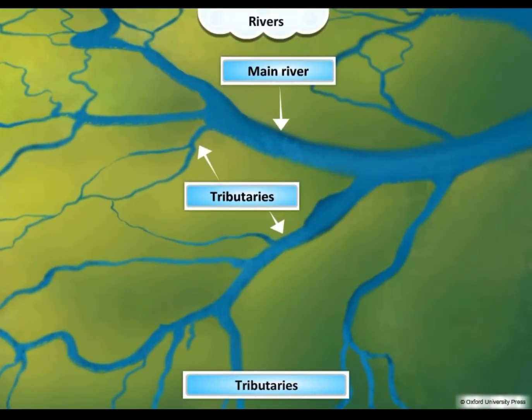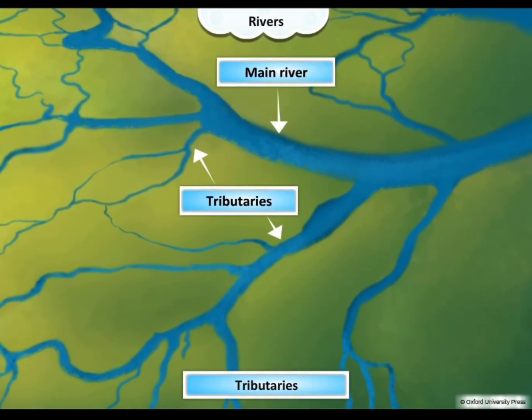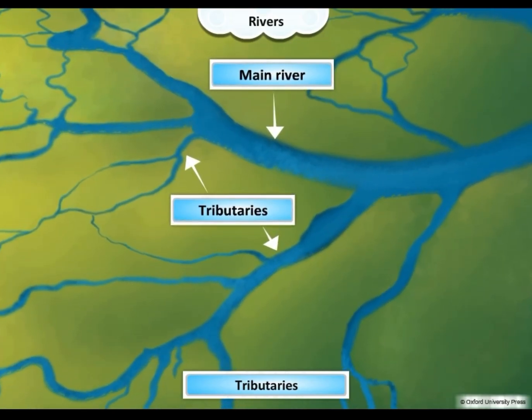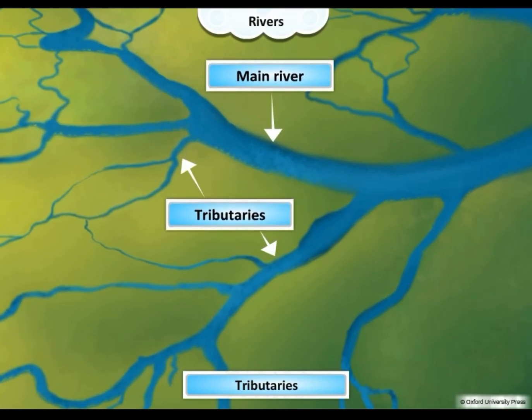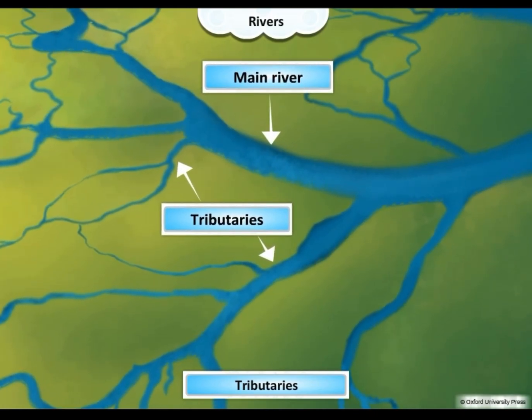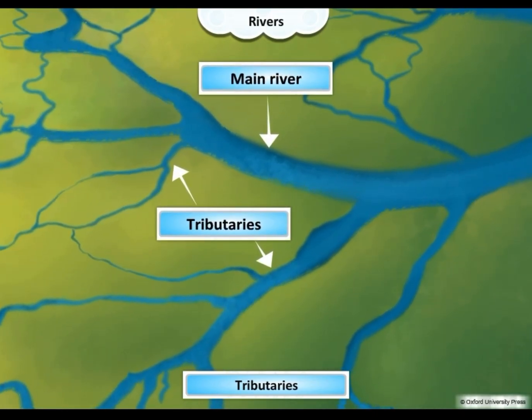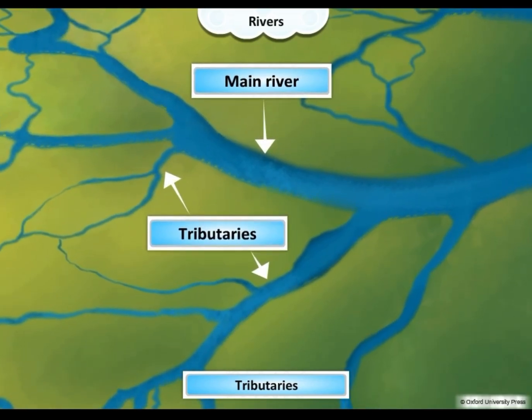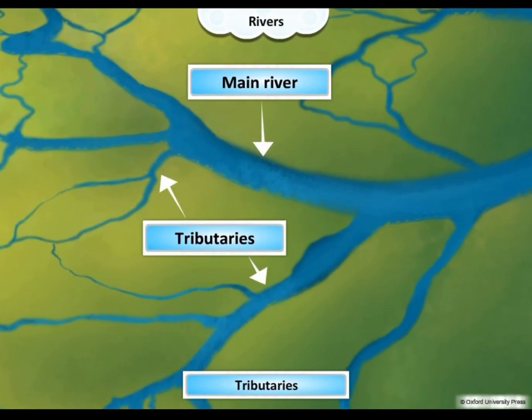As it flows, the river grows in size because other rivers join it. These other rivers, which join the main river, are called its tributaries. Some tributaries join the river in the hills, while others join it in the plains.